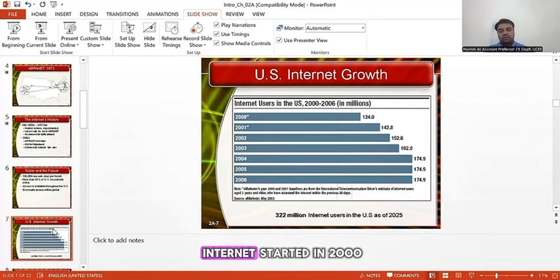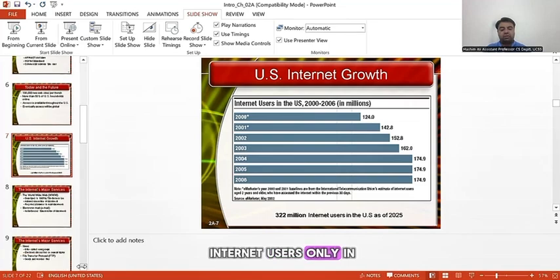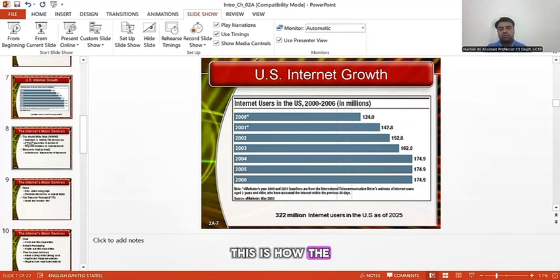The growth of the internet started in 2000. Internet users were 124 million. It moved towards 174.9 million in 2006. Currently, as of 2025, we have 322 million internet users only in the US. This is how the internet has grown, and this is how the number of users has expanded, and the internet has reached many people across the globe.